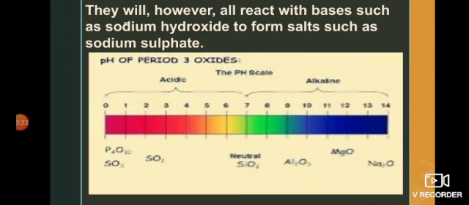While silicon dioxide, SiO2, is given in the pH range from 6 to 7, it means it is a weakly acidic oxide. The next oxides given are aluminium oxide, magnesium oxide, and sodium oxide. Aluminium oxide is amphoteric in nature, but it is slightly alkaline; its pH is 9. While the magnesium oxide and the sodium oxide have pH greater than 9, greater than 10. So it means these are strongly basic oxides.